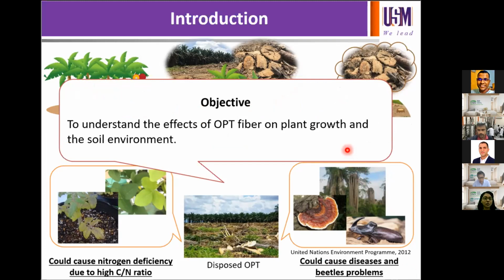Therefore, the objective of our work is to understand the effects of OPT fiber on plant growth and also the soil environment. This study compared corn plant growth and nutrient availability in soil mixed with OPT fiber and other comparable soil amendments.